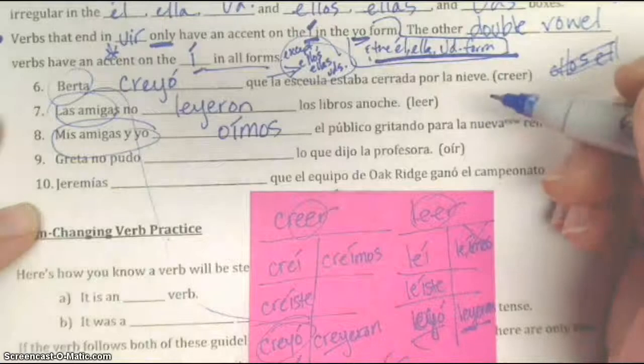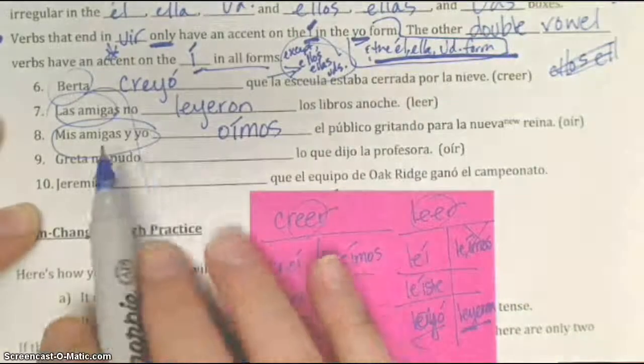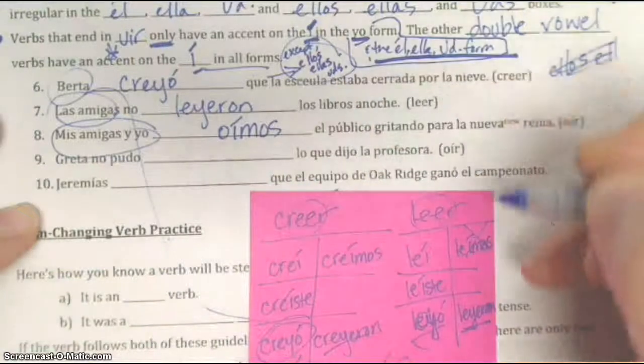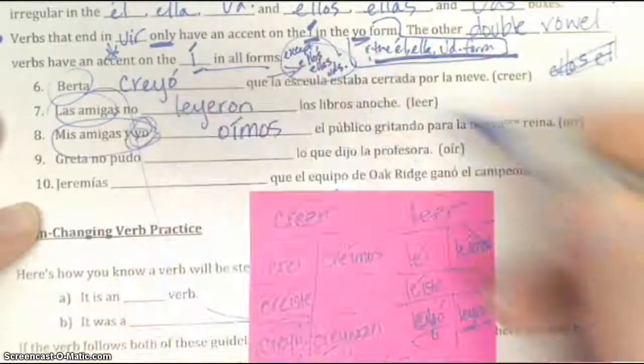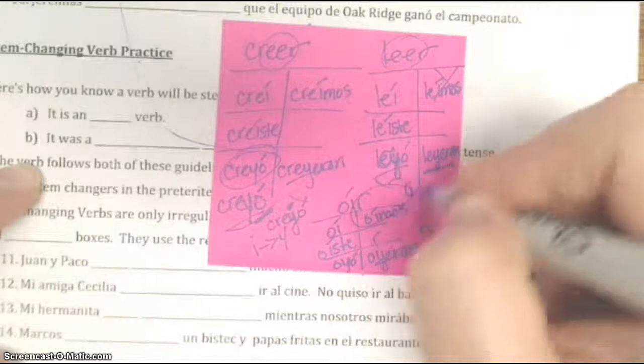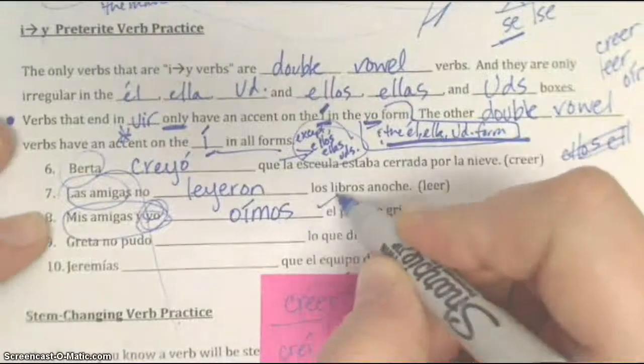Sorry about the restart. Okay, so mis amigas y yo, so that's two people. It includes the word yo. So up here on oír, I start at the top right. It does include the word yo, so it's oímos. So there's my answer there.